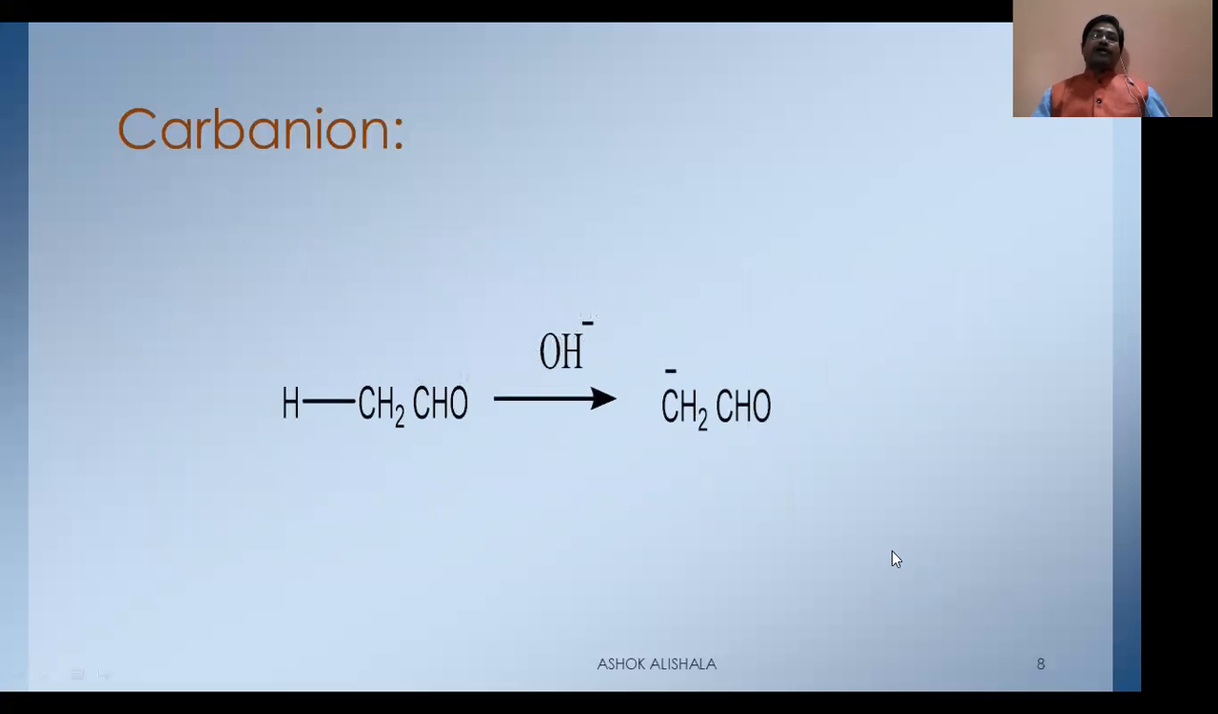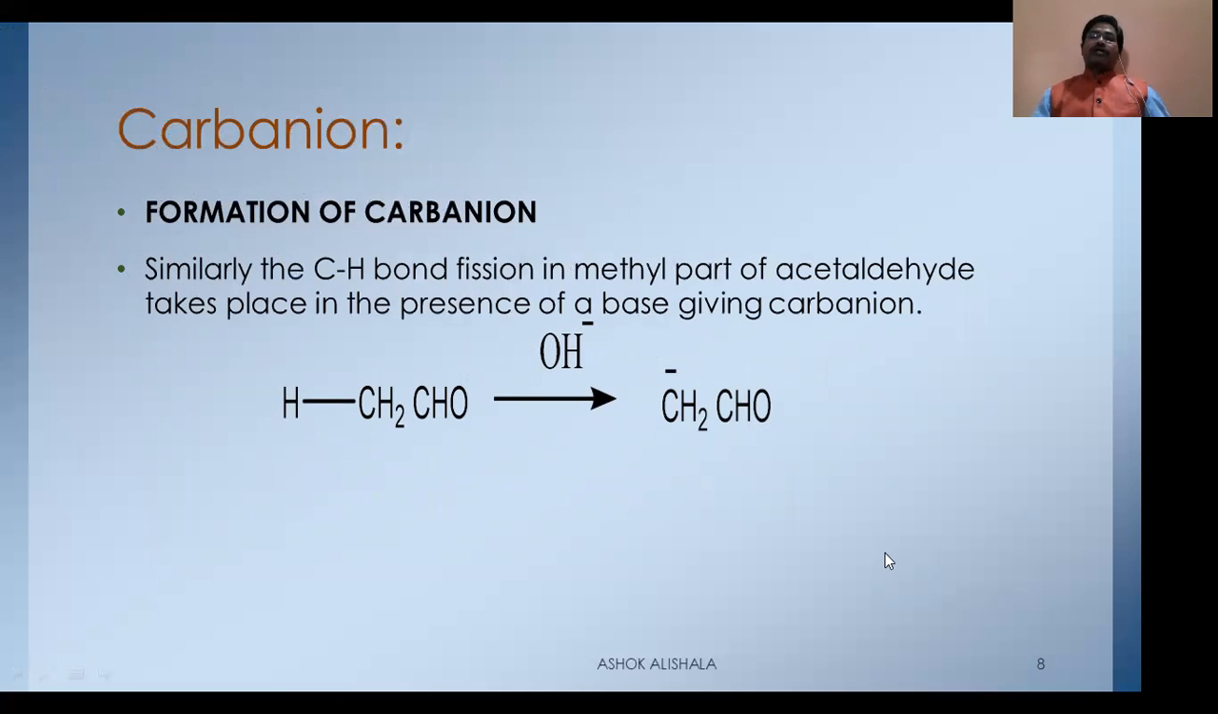Now let us see how a carbanion is formed from an aldehyde. Similarly, the carbon-hydrogen bond fission in the methyl part of acetaldehyde takes place in the presence of a base, giving a carbanion. And you remember, the carbon adjacent to the carbonyl carbon is the alpha carbon.